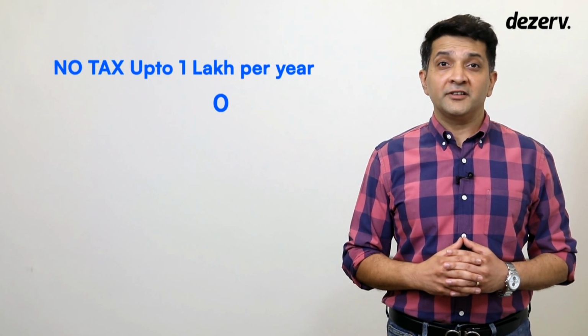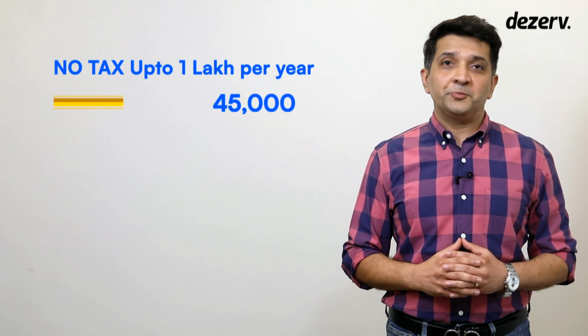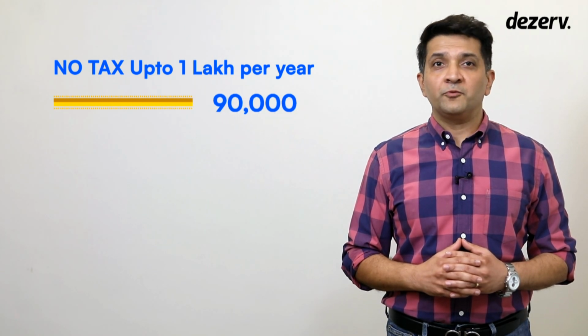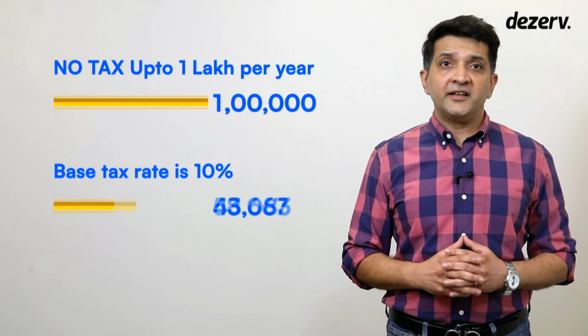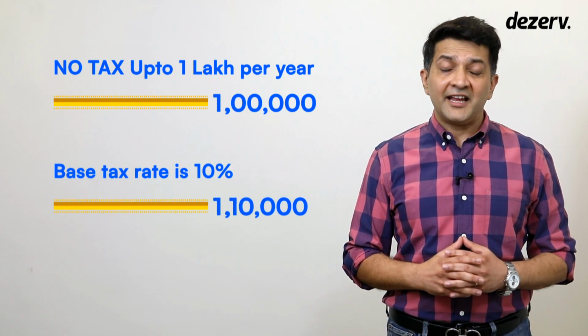First of all, when it comes to taxation of capital gains, remember that long-term capital gains on sale of listed shares and equity-oriented mutual funds are not taxable up to 1 lakh rupees per year. If the gains exceed 1 lakh rupees, then the base tax rate is 10% for such gains.